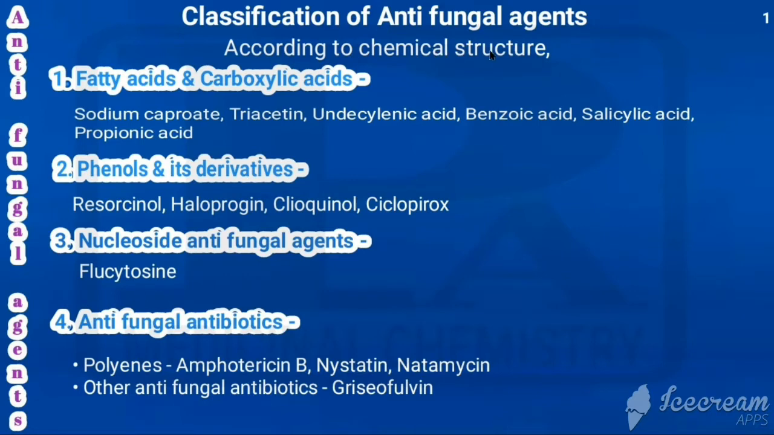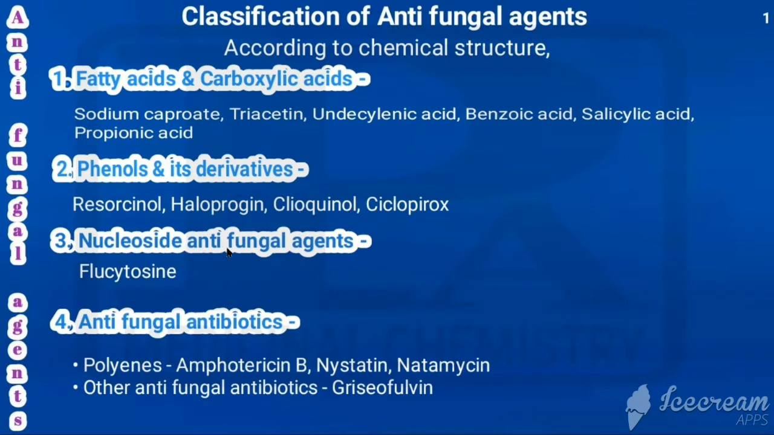First we'll see based on chemical structure. So it would be classified into 7 types based on chemical structure. First one is fatty acids and carboxylic acids. Examples are sodium caproate, triacetin and undecylenic acid, benzoic acid, salicylic acid and propionic acid. Second one is phenols and its derivatives. Examples: resorcinol, haloprogen, clioquinol, ciclopirox.